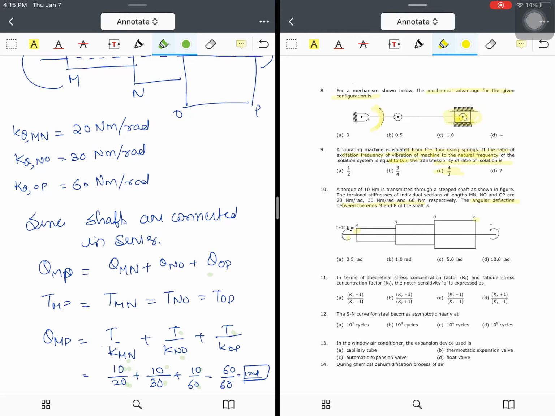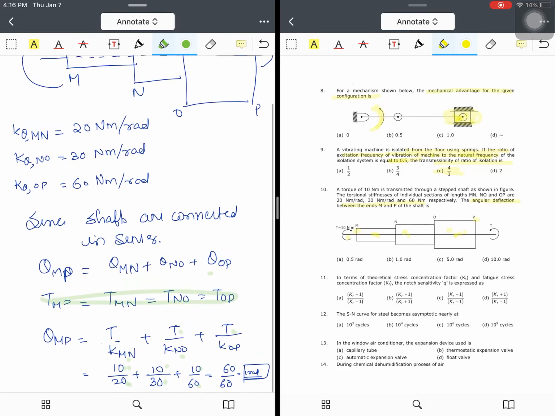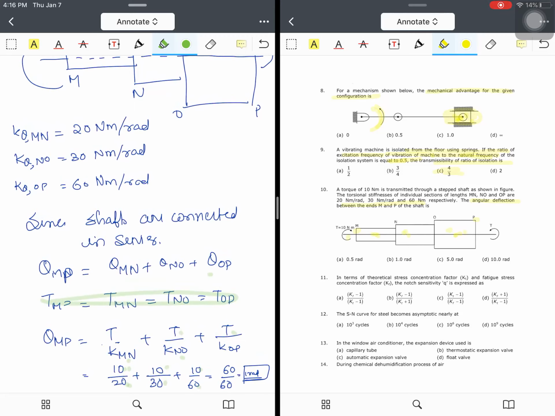These are stepped shafts acting in series. When they are acting in series, we can say that the torque is the same. Now what is angular deflection, or rather torsional stiffness? Torsional stiffness is the amount of torque required to make 1 radian deflection in a particular machine element. It is similar to spring stiffness given by K. Here we have also mentioned K, but it is actually a torsional stiffness. It's a user defined term.